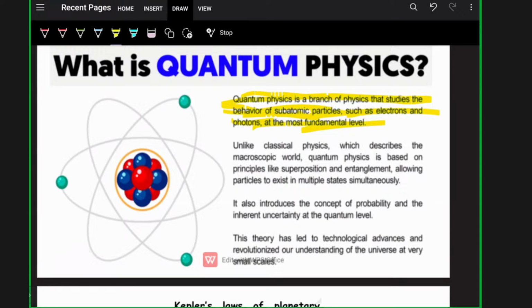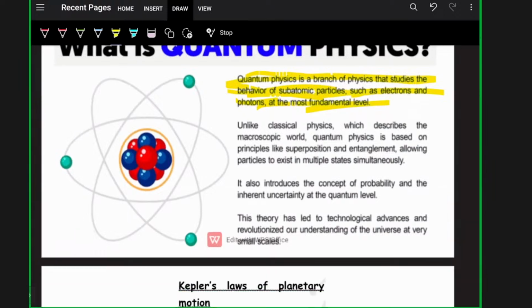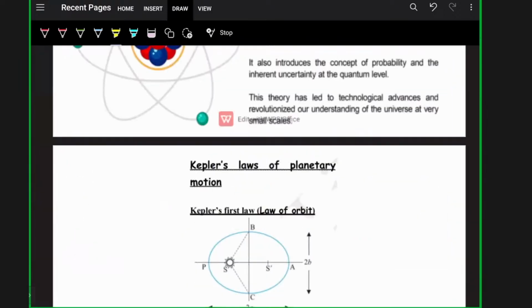Okay, we have studied this in dual nature of matter. So, as for now, simply, quantum physics is a branch of physics that studies the behavior of subatomic particles. Clear? Nothing significant in MCQ questions. So let's move to question number 3. Kepler's laws of planetary motion.